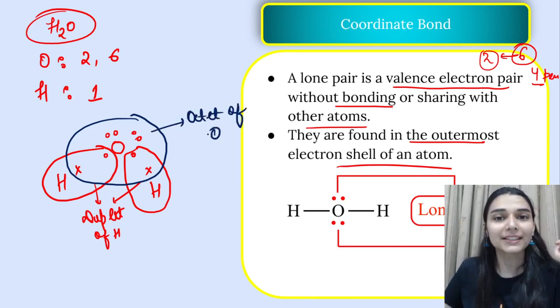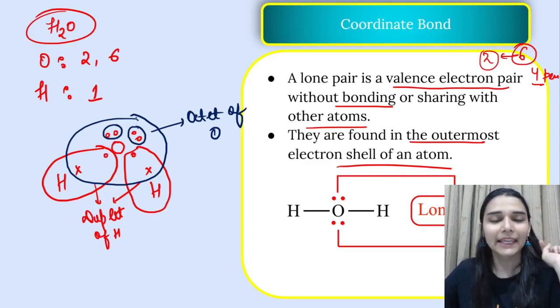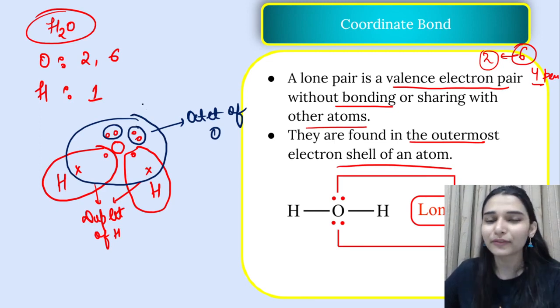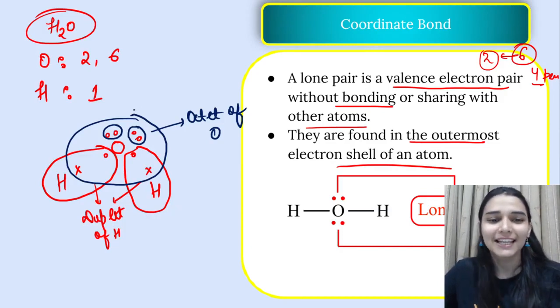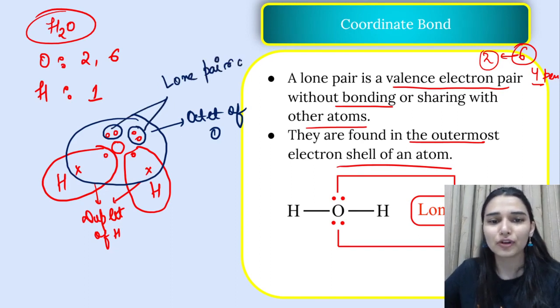So if you pay attention, इन वाले 2 electrons को देखो, these 2 electron pair, this 1 electron pair and this 1 electron pair, they are the valence electrons, but are they participating in any bond formation? Tell me in the comment section. Are they participating in any bond formation? Nope. No, they are not. Okay, so because they are not participating in bond formation and they are still in the valence shell, I can call them lone pair of electrons.